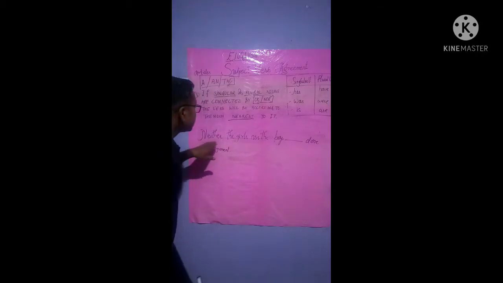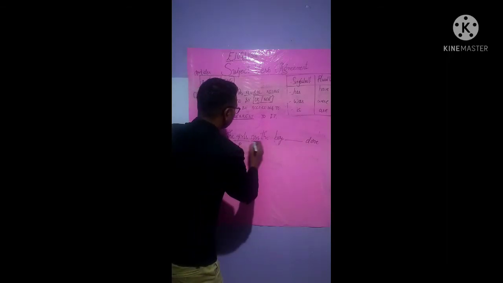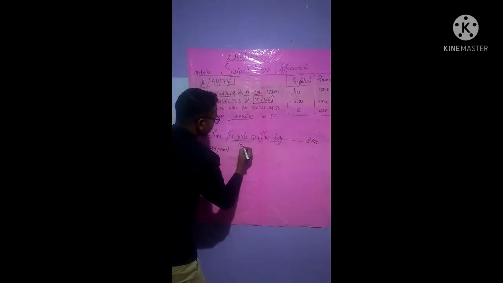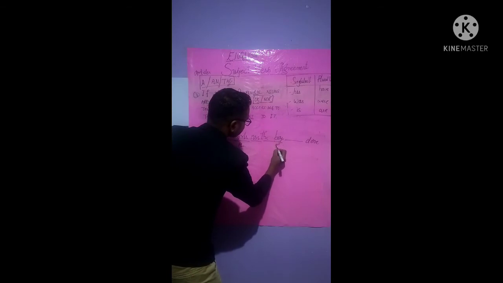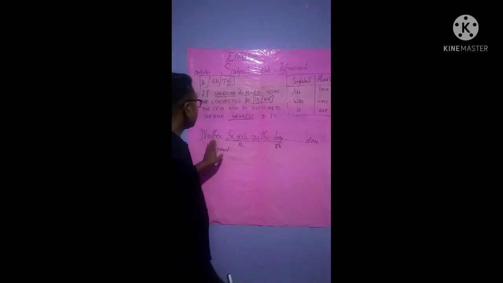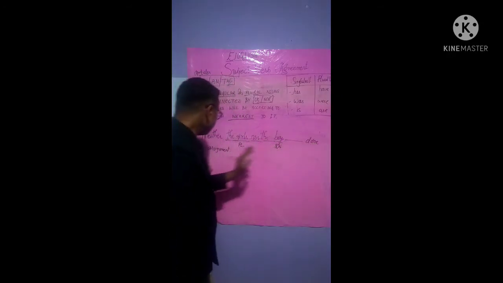See here, neither the girls, girls is plural, isn't it? The girls and the boy are two different, here it's plural, and the boy is singular. At the same time, neither the girls nor the boy dash done assignment.